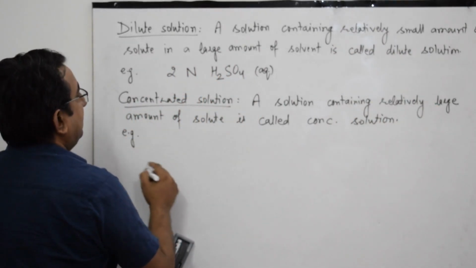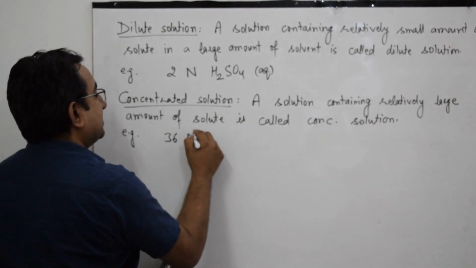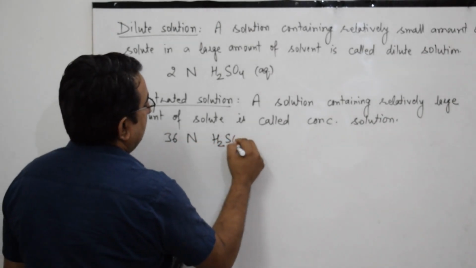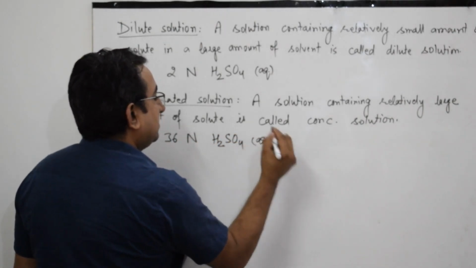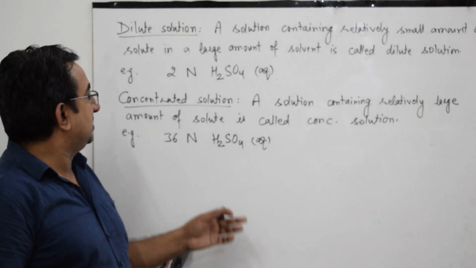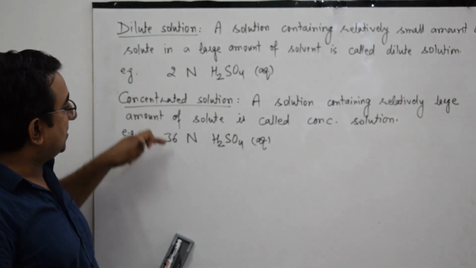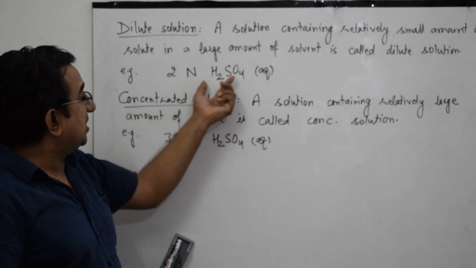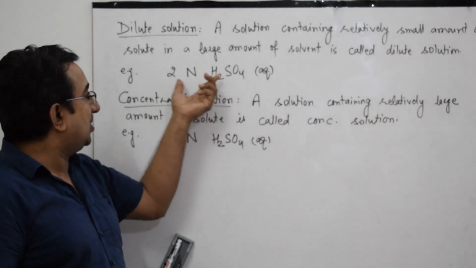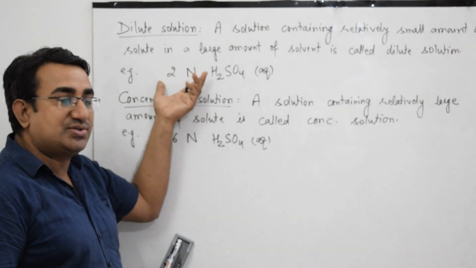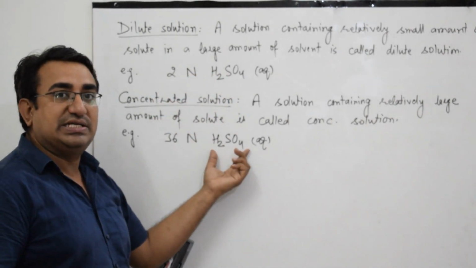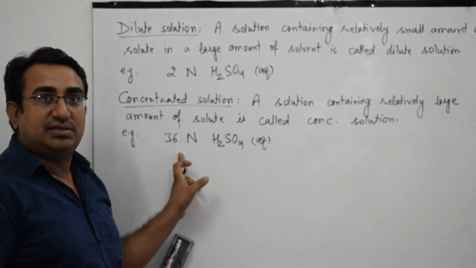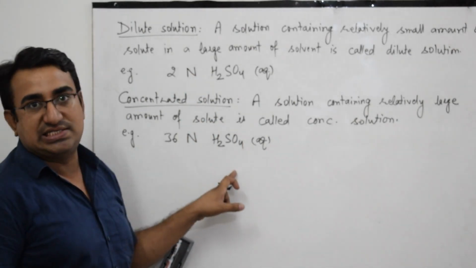For example, 36 normal sulfuric acid solution. If we compare these two solutions, the quantity of solute sulfuric acid is low in this case, so it is a dilute solution, and the quantity of sulfuric acid is relatively higher in this solution, so it is a concentrated solution.